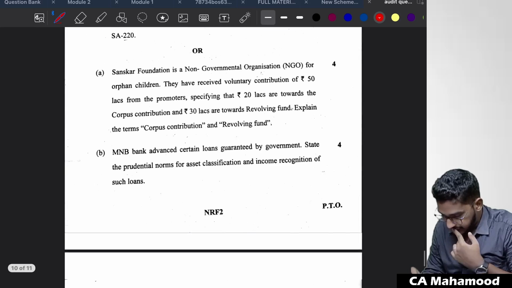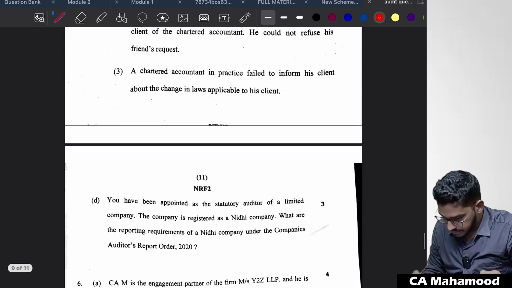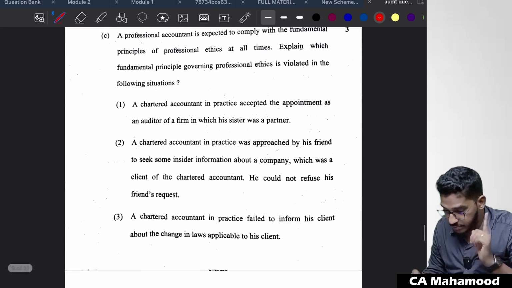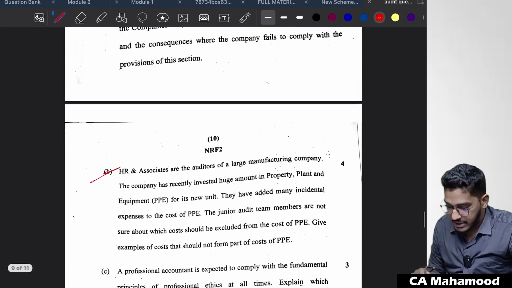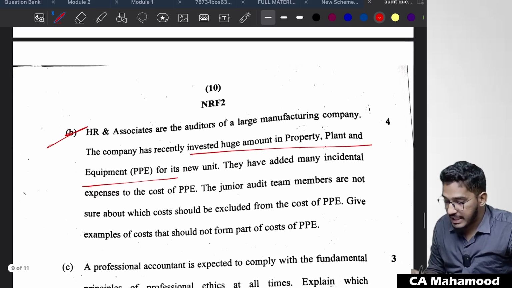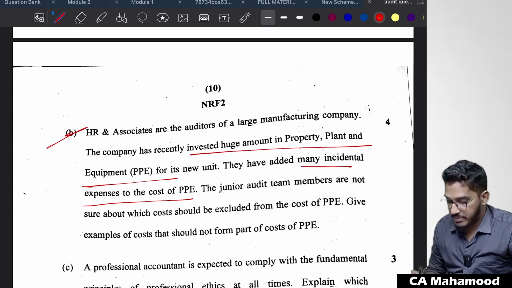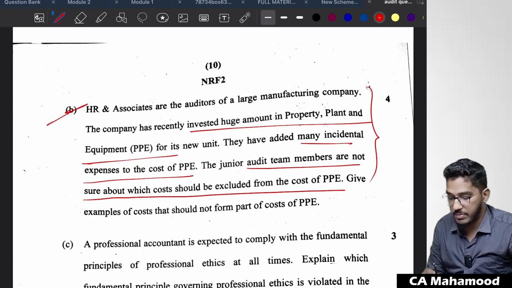So coming to the next, there should be one more question regarding this from the accounts. I will show it to you. There will be one question on which items should not be included in the PPE. This one: HR and Associates are the auditors of a large manufacturing company. The company has recently invested huge amounts in property, plant and equipment for its new unit. They have added many incidental expenses to the cost of PPE. The junior audit team members are not sure about which cost should be excluded from the cost of PPE. Give examples of the cost that should not form part of PPE.